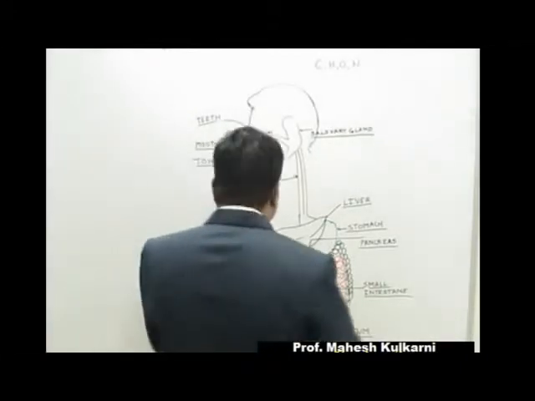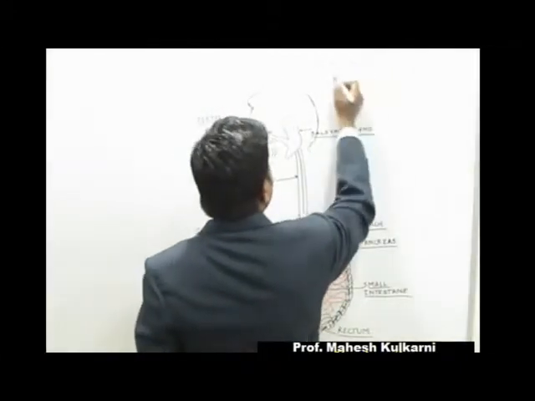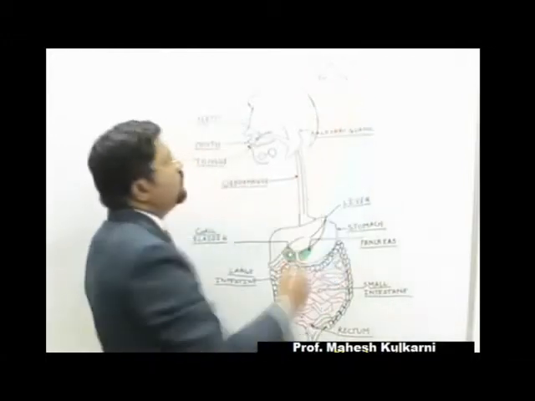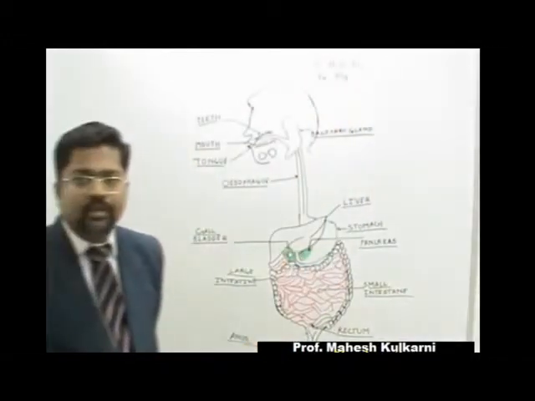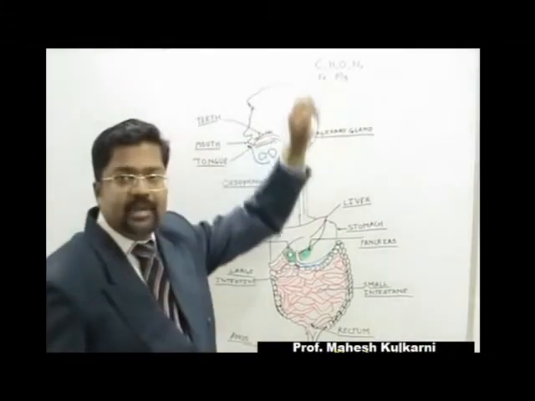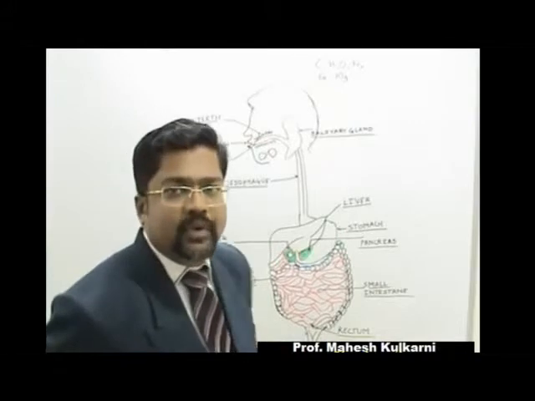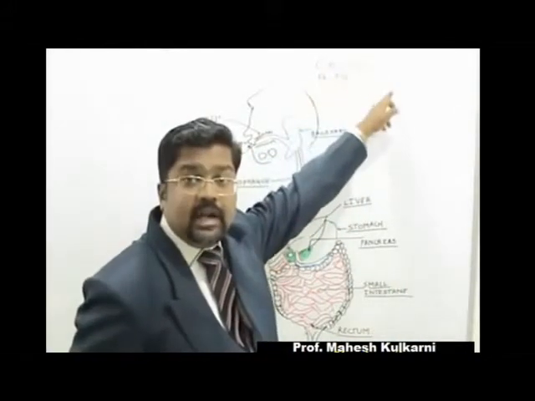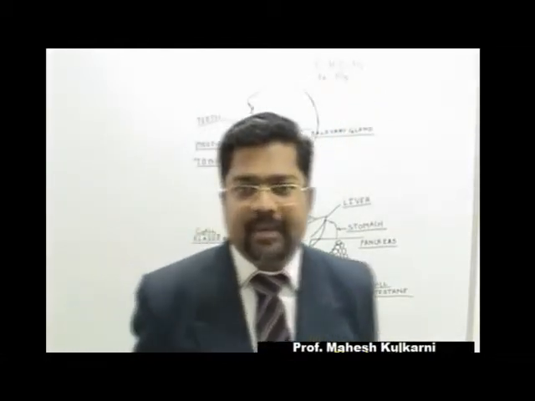Here I am writing other elements, iron is present. In case of chlorophyll, another protein, magnesium is present. So proteins are made up basically of carbon, hydrogen, oxygen and nitrogen, but other elements may be present along with that.